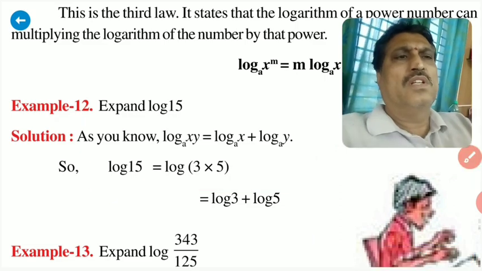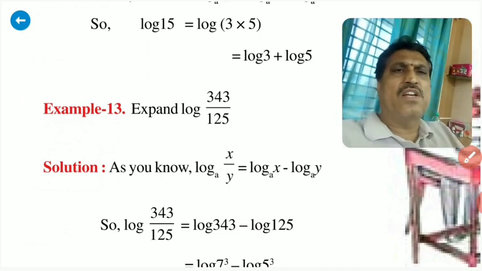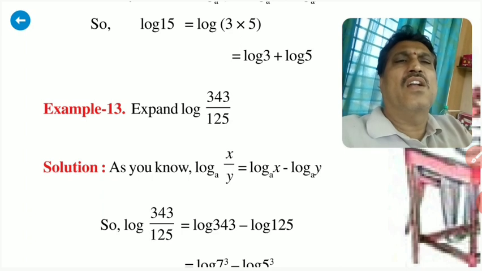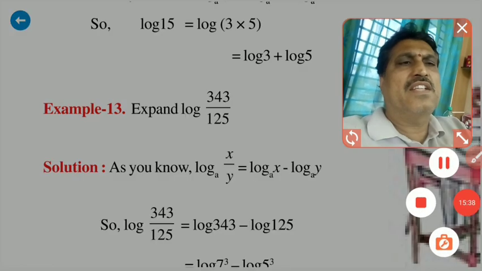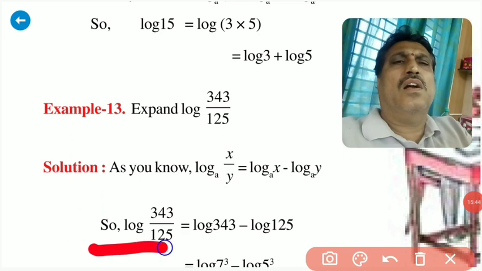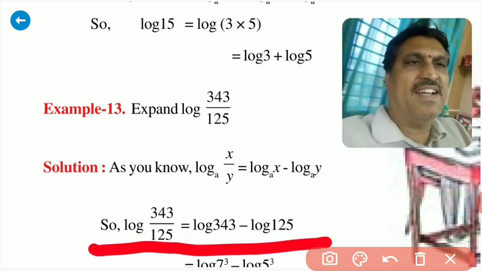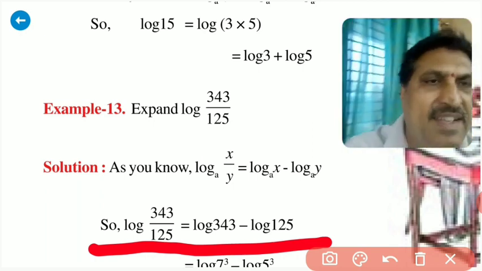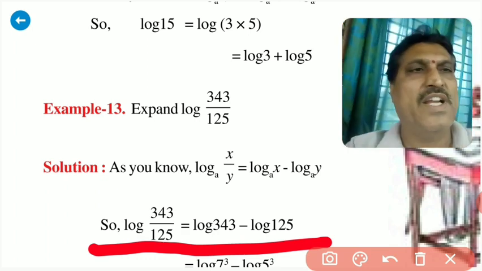So now see the next one. Next example, this is the quotient rule. This is in the form of log x by y, which is nothing but log x minus log y. So the first one, log 343 by 125, is in the form of log a by b. So log a minus log b. That means you have to write log 343 minus log 125.